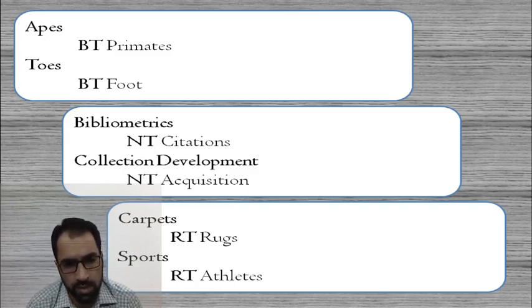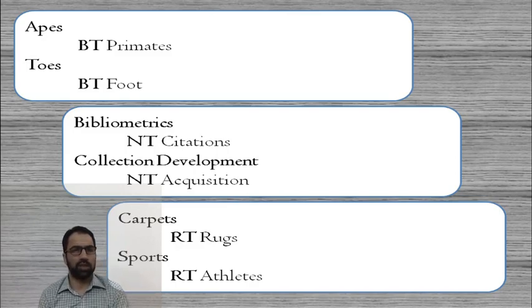In the similar manner, when we talk of related things, carpets, related term, rugs, because these belong to a similar category; sports, related term, athletes. So this is broader term, narrower term, and related term. In the similar manner, there can be so many examples which you can cite in the See Also references.